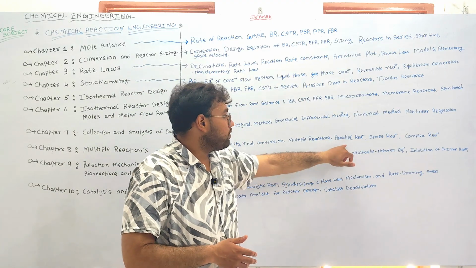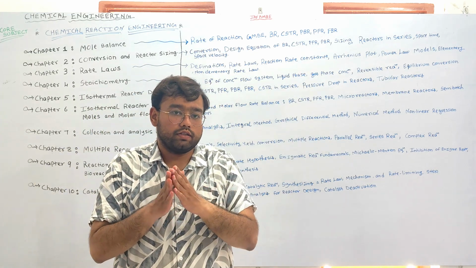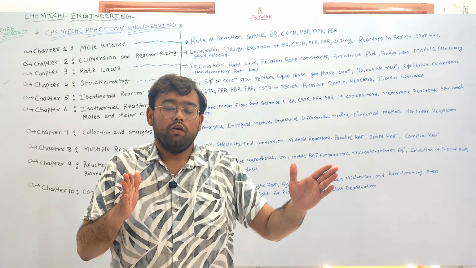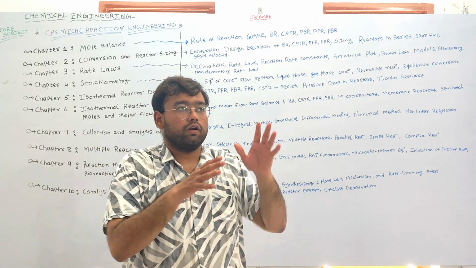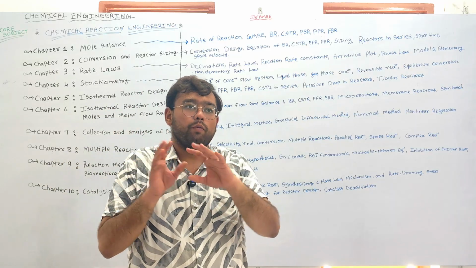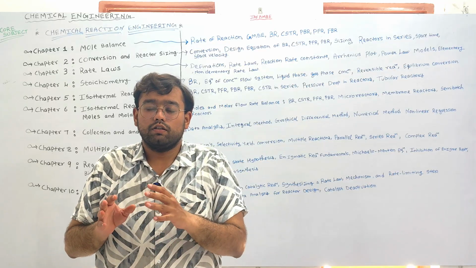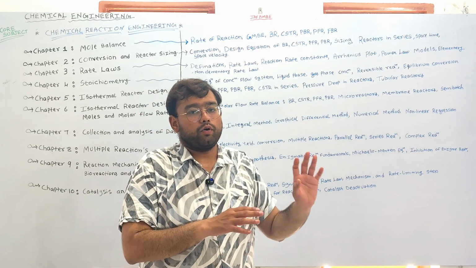We'll also understand whether the reaction is occurring in a single way, or in a parallel way, which means, let's say, A forms some intermediates, and the intermediates react with some other species to form the product.